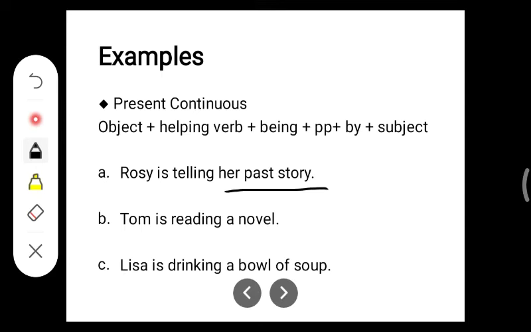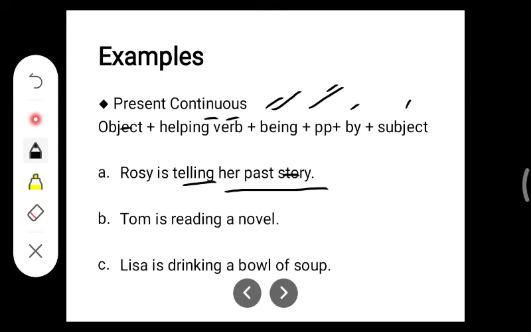After the helping verb, it is being. Her past story is being, past participle of telling, told, by Rosie. Easy, right? Using this formula, it's very easy, right? So now, once again, I'll repeat the sentence for you. Her past story is being told by Rosie.